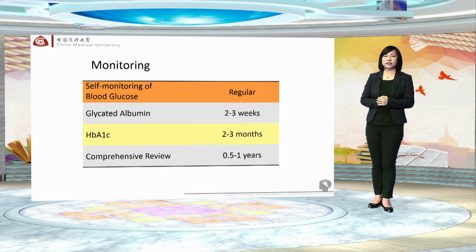Patients need to be monitored in different time periods. Patients can usually use a blood glucose meter for self-monitoring of blood glucose. Glycated albumin can be measured in 2 to 3 weeks. HbA1c can be monitored every 2 to 3 months, and comprehensive review can be done every 6 months to 1 year.